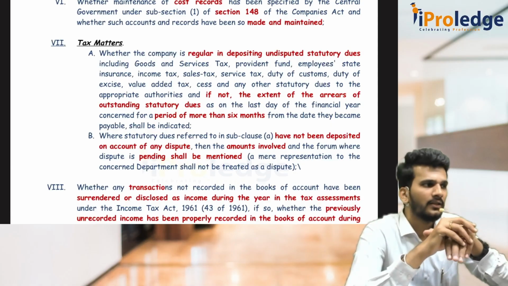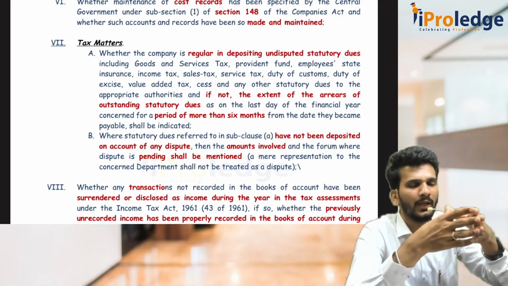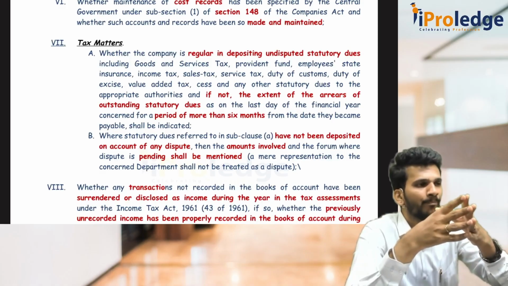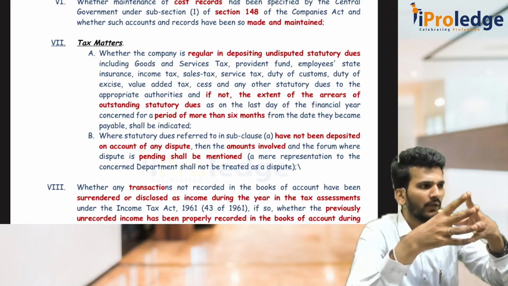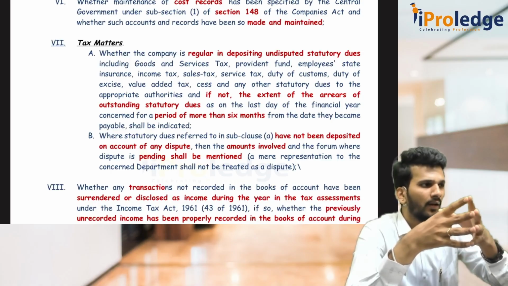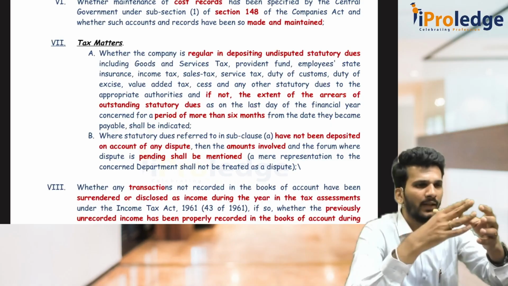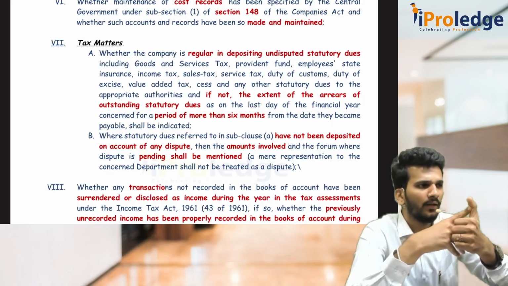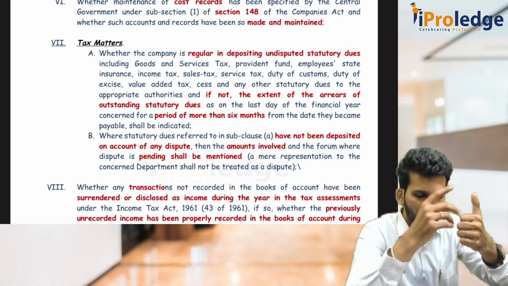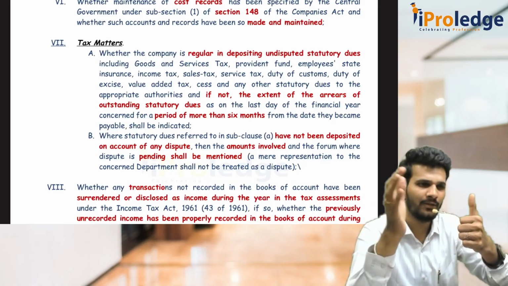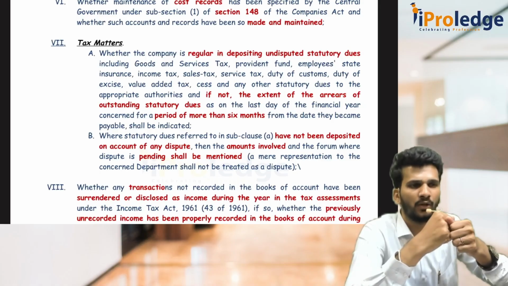That means check what is the date on which it became due. Sir, my due is May 10th, 2025. That means it is in the 25-26 period. Or we will take May 10th of 2024, that would be better. Or May 1. We will take May 1 only. May 1, 2024, then the due date is May 1. From there you count the 6 months: May, June, July, August, September, October. By October 31st it is over. Then after 6 months, if that is not being paid, you have to consider that it has to be disclosed as non-payment of undisputed statutory dues.